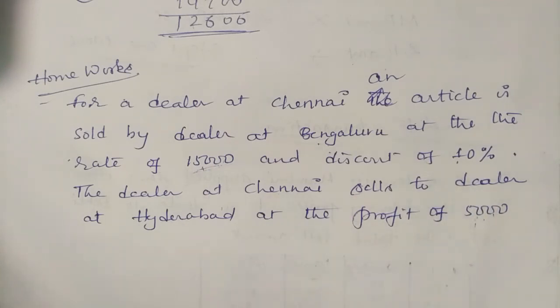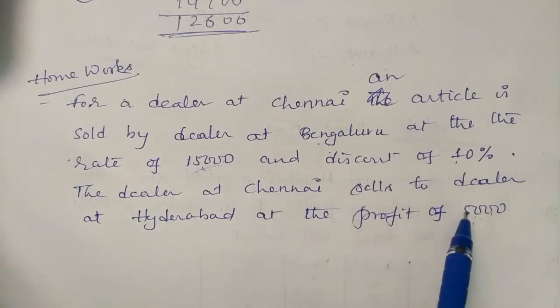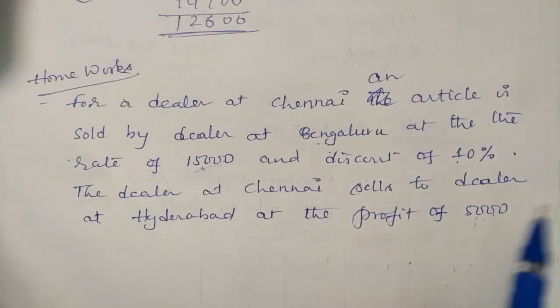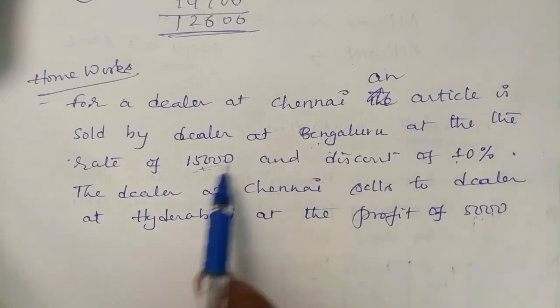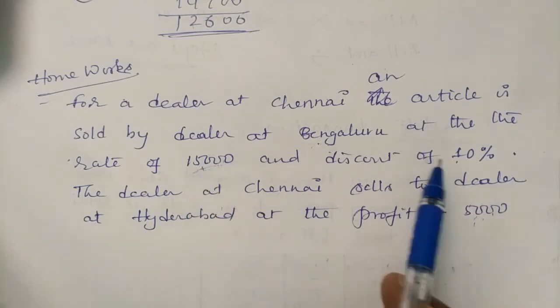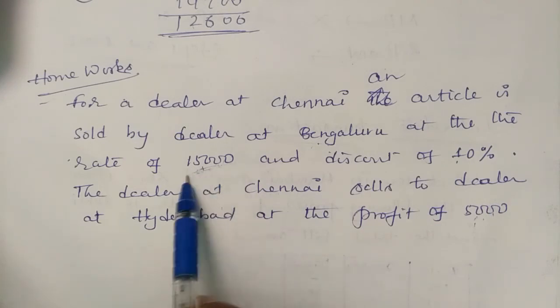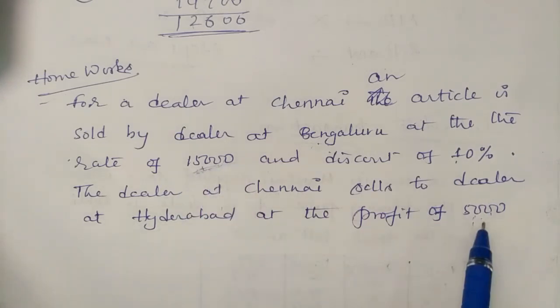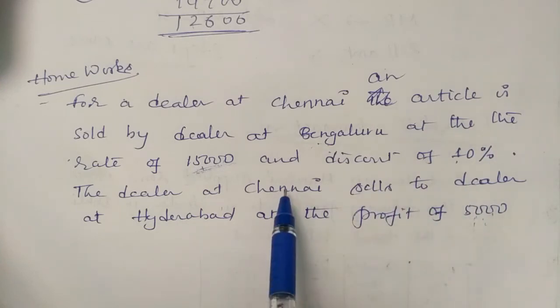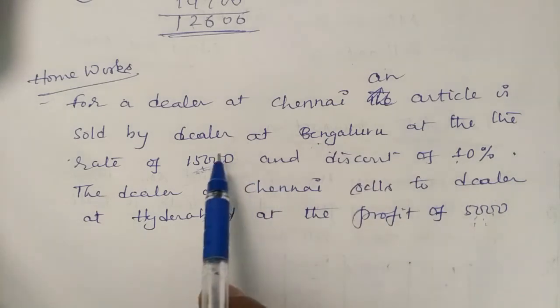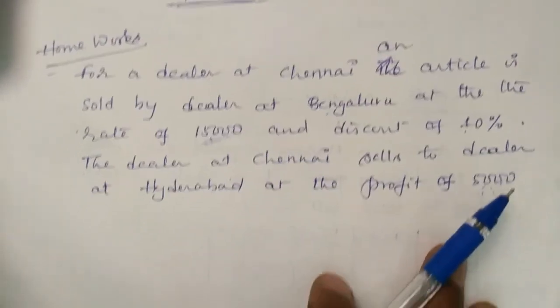Bill amount means the rate plus tax. The tax is anyhow collected by the government. Why are you adding this 5,000 to the bill amount? The bill amount is just to see how much tax is added. Actually we are buying for 15,000, a 10% discount means 1,500 reduces, so it is 13,500. Afterwards the Chennai dealer sells to the Hyderabad dealer for 5,000 extra, so 15,000 plus 5,000 becomes 20,000.